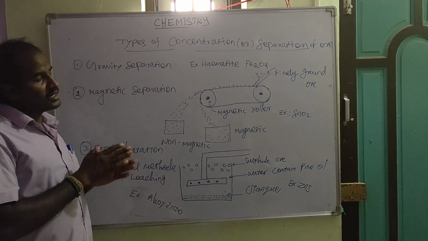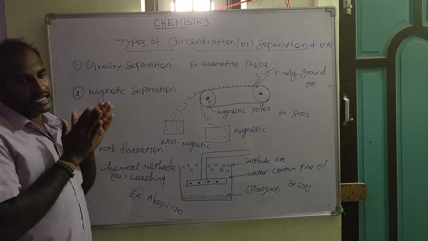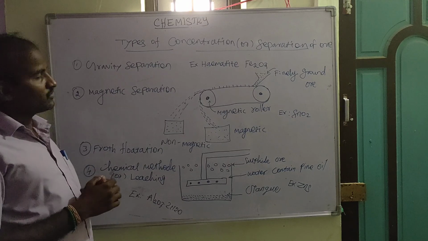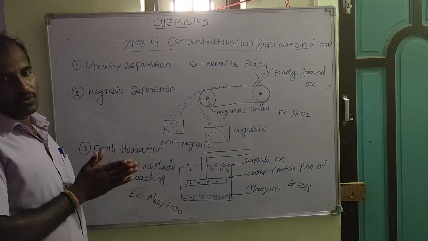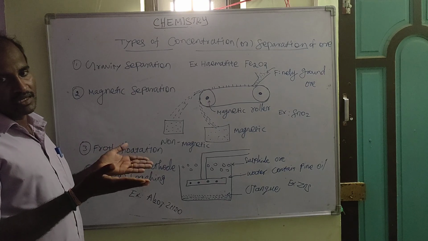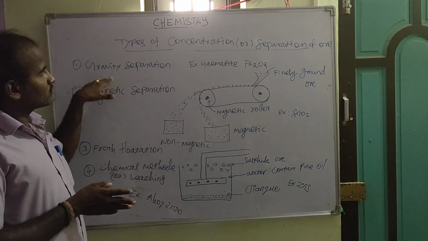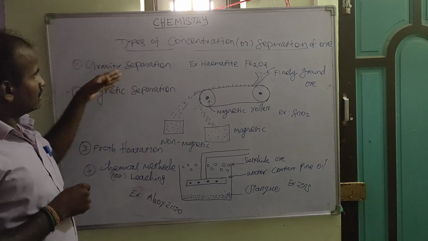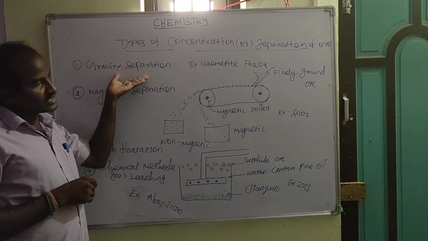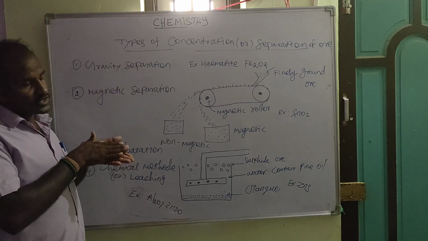The principle depends only on the difference in density. The gangue and the ore have different densities, so that's why we can follow this method here.